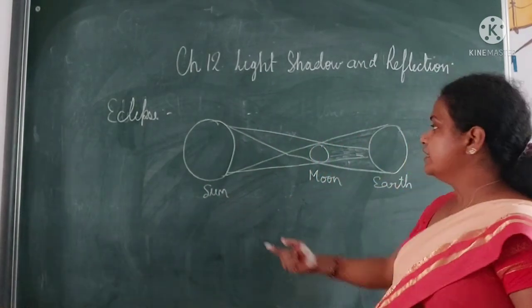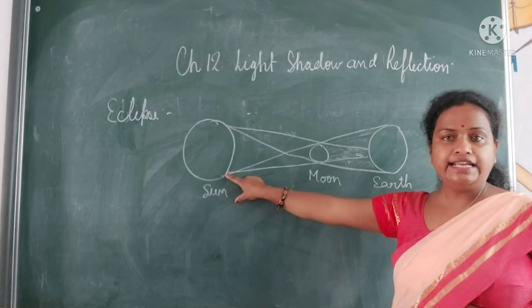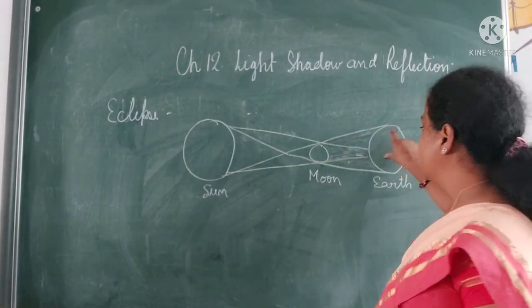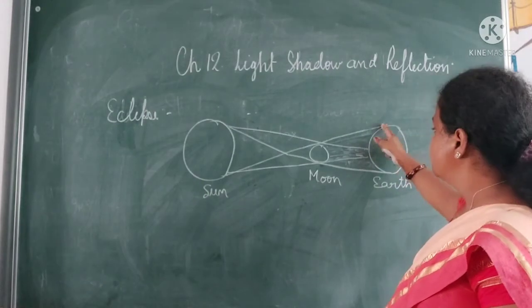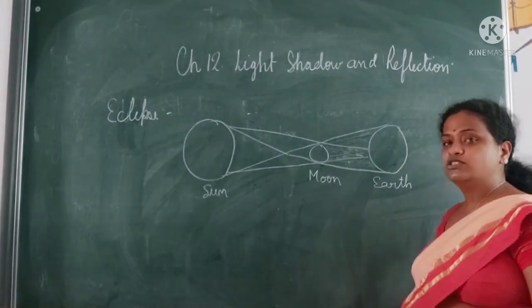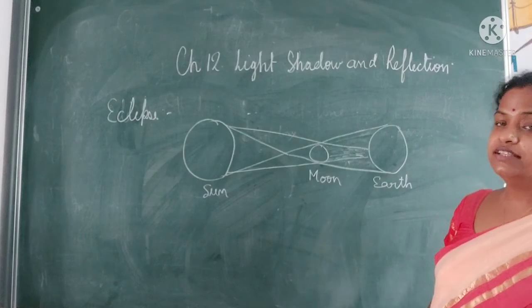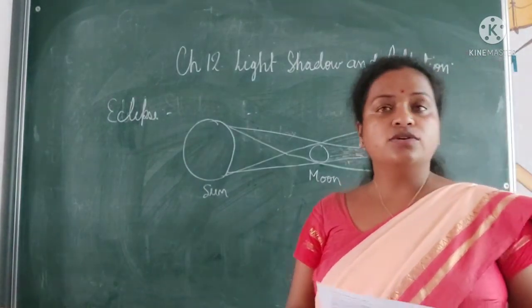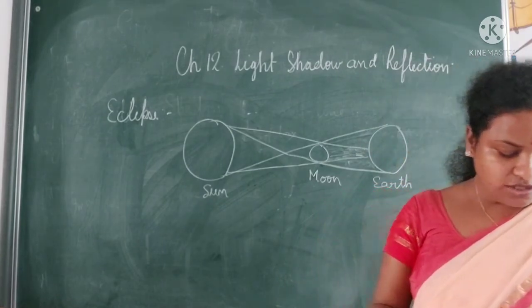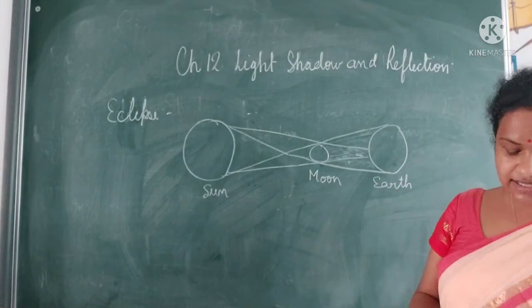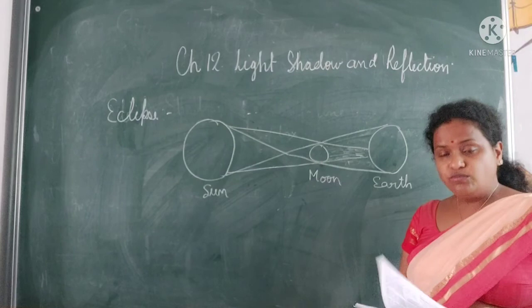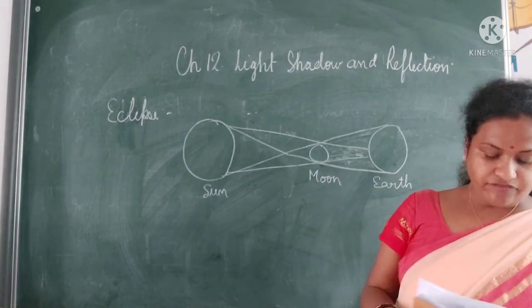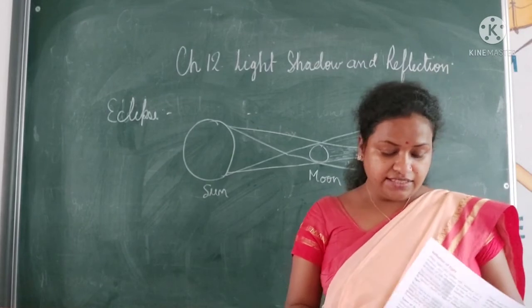Now, what happens? The sun is giving light, but the moon, as an opaque object, comes in between, and after that Earth is there. So the sun is not able to reach directly to the Earth, so there will be darkness. That's why this is called a solar eclipse. A solar eclipse occurs when the moon comes in between sun and Earth.